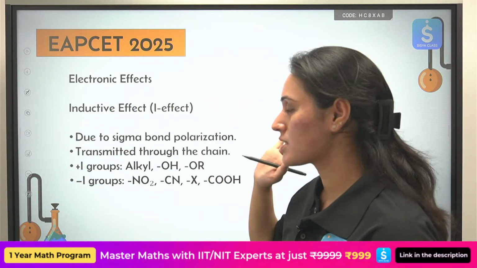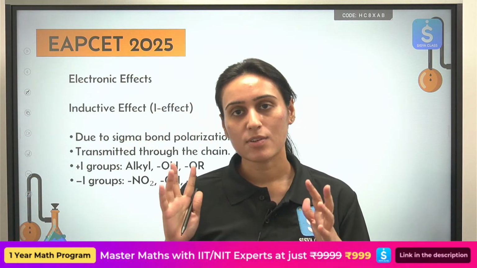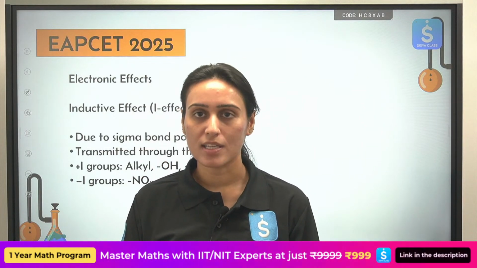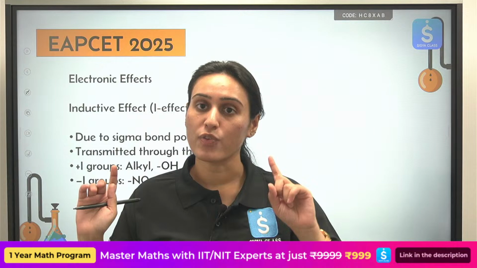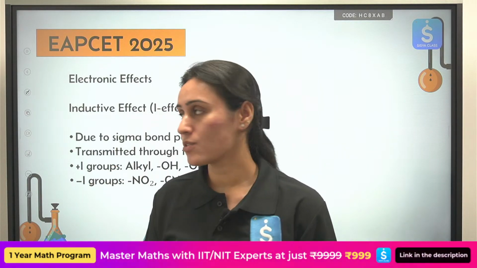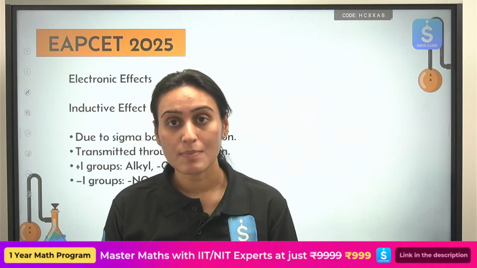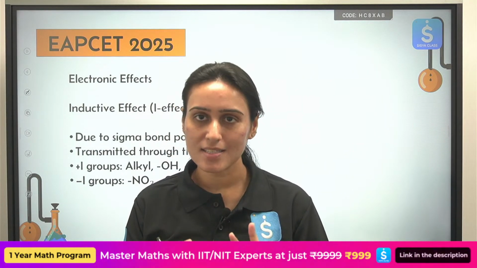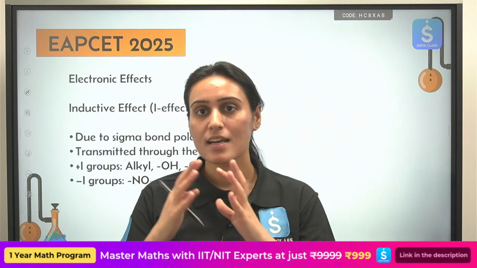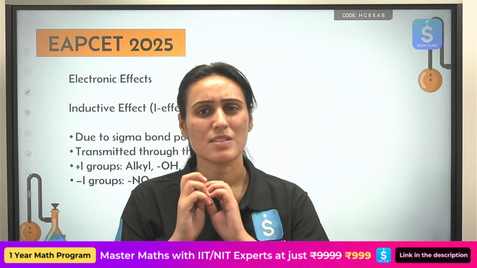Alright, so first of all, you should know about different types of electronic effects. Okay, so now the first question is, what do you mean by electronic effects? So you can have permanent effects also, you can have temporary effects also. First of all, permanent effects will include what we have written here, inductive effect. You can have mesomeric effect, hyperconjugation, resonance is quite similar to mesomeric, and we can have temporary effects also, for example, electromeric effects, very simple.